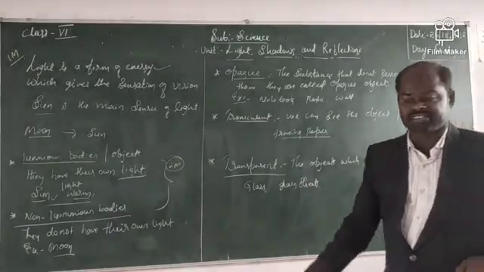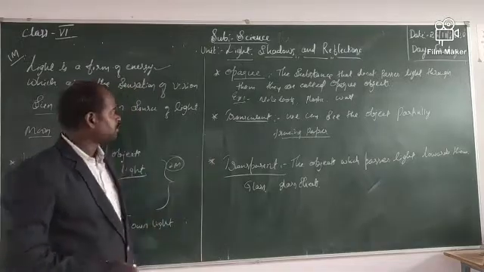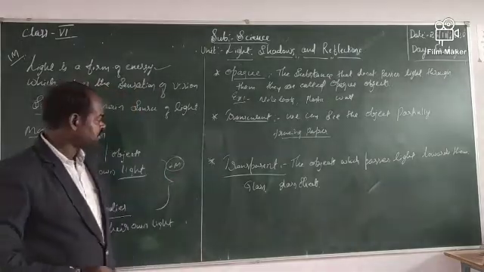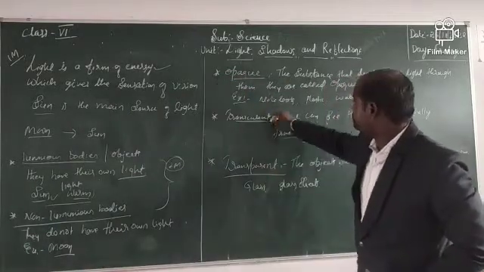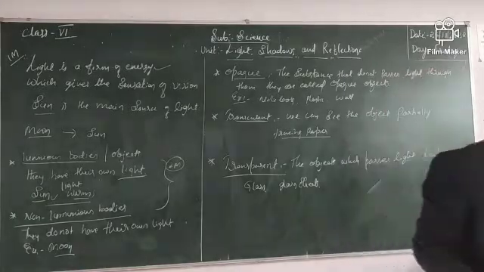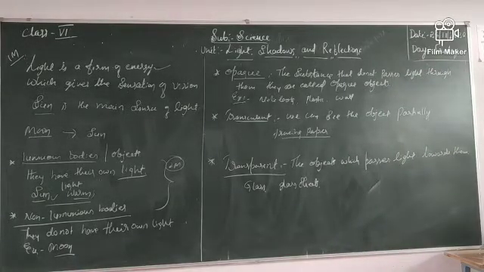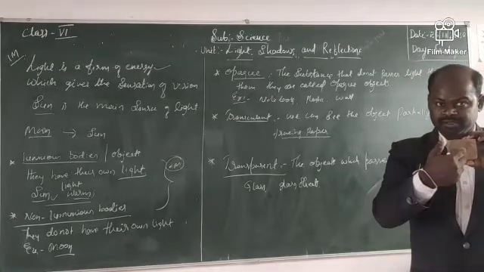These are very, very important concepts. We must know about opaque substances, translucent substances, and transparent objects. Okay. See, for example, I will give you some examples here. See, this wood. Can you see what is there behind here?